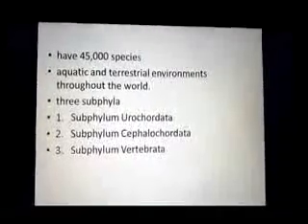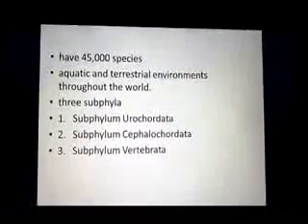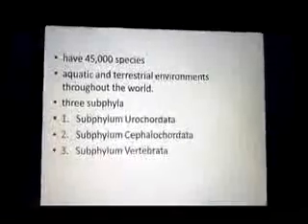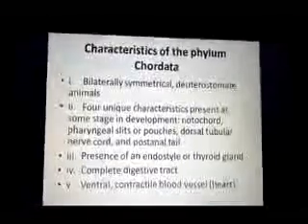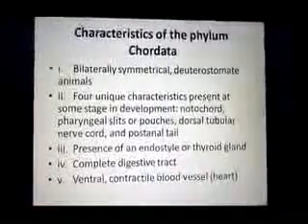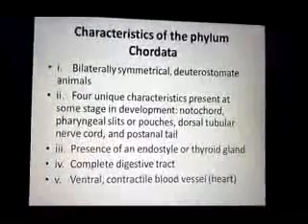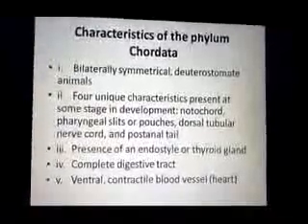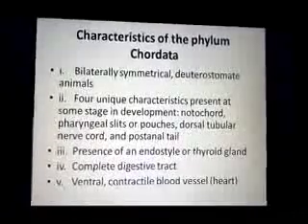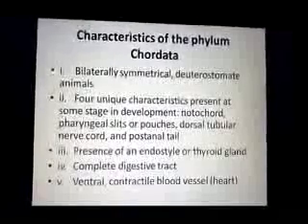Phylum Chordata is divided into three subphyla: subphylum Urochordata, subphylum Cephalochordata, and subphylum Vertebrata. Characteristics of phylum Chordata: phylum Chordata has different types of characteristics. The first one is bilateral symmetry. The animals have bilateral symmetry and are deuterostomes.